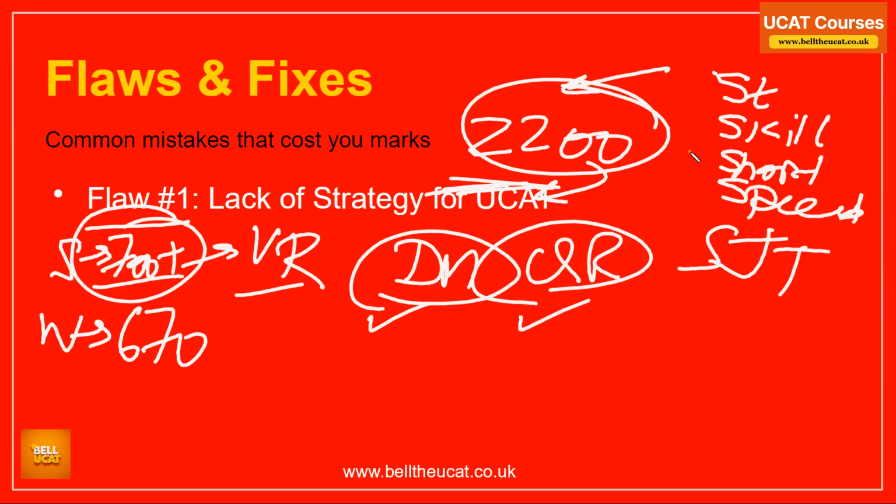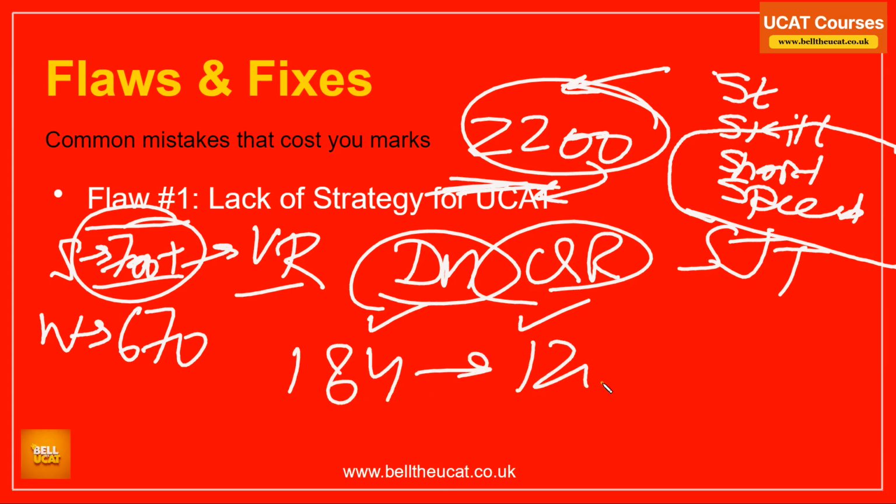People keep on repeating the GCSE ways of doing things, whether it's verbal reasoning, DM, or quantitative reasoning. They are still sticking to the GCSE ways. I promise you, UCAT is not funny or silly to give you 184 questions which need to be done in 120 or 116 minutes, if I remove the breaks in between. That means the GCSE ways are not going to help you crack this UCAT. So you need to have awareness of the strategies, the skill, the shortcuts, and the speed, not the normal GCSE ways of solving.